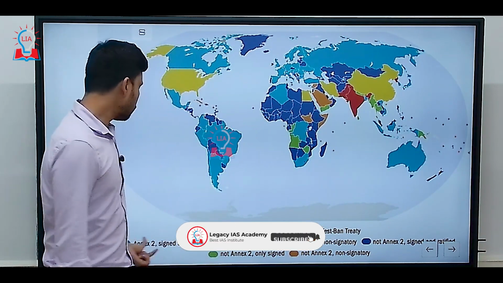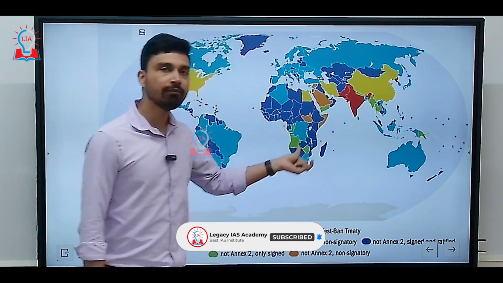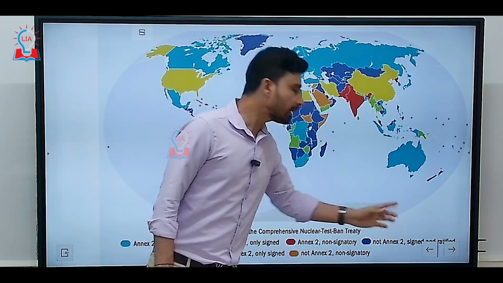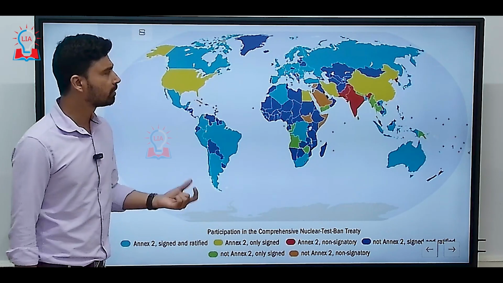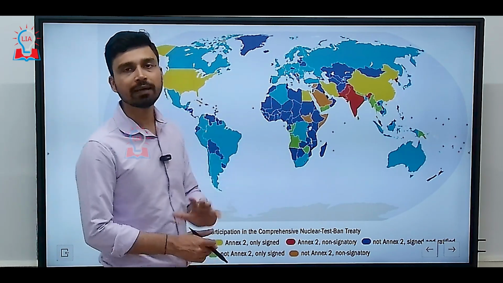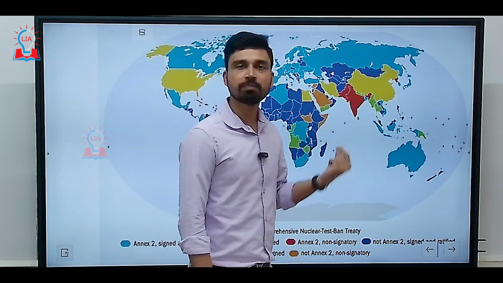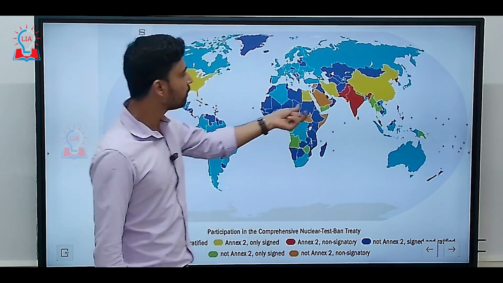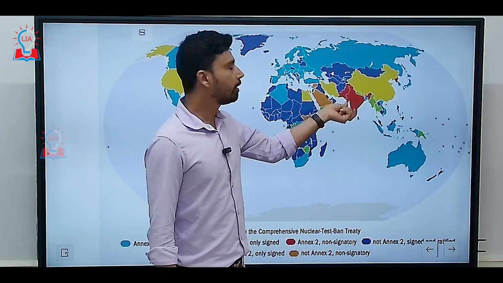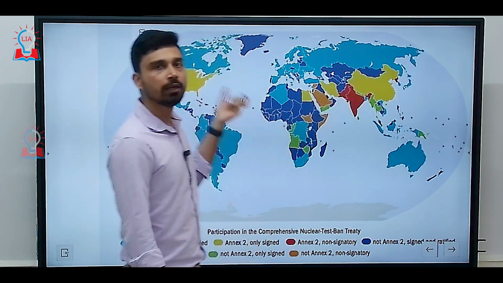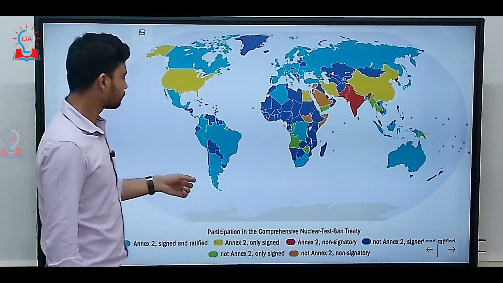And then in Africa we have non-Annex 2 countries where all the countries have signed and ratified this particular treaty. Thus, by looking at this color-coded map, you can understand the status of different countries with respect to this treaty. The most important thing to keep in mind is the status of India, Pakistan, China, the US, and Russia.